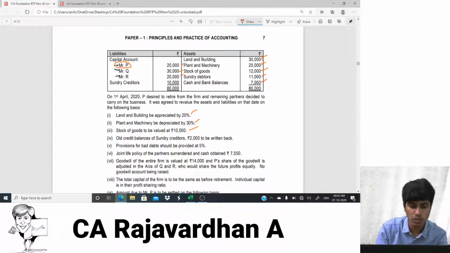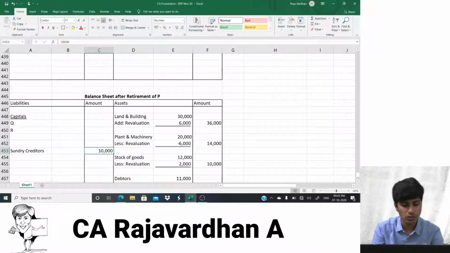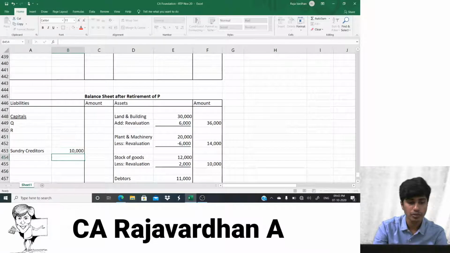The fourth adjustment goes like old credit balance of sundry creditors 2,000 to be returned back. So when I'm saying this, there is old credit balance of 2,000 which was actually not there. Now I'm writing it back, meaning I'm increasing my sundry creditors by 2,000. So if you can observe sundry creditors 10,000, I would basically write it in the inner column in that case. You guys get it?